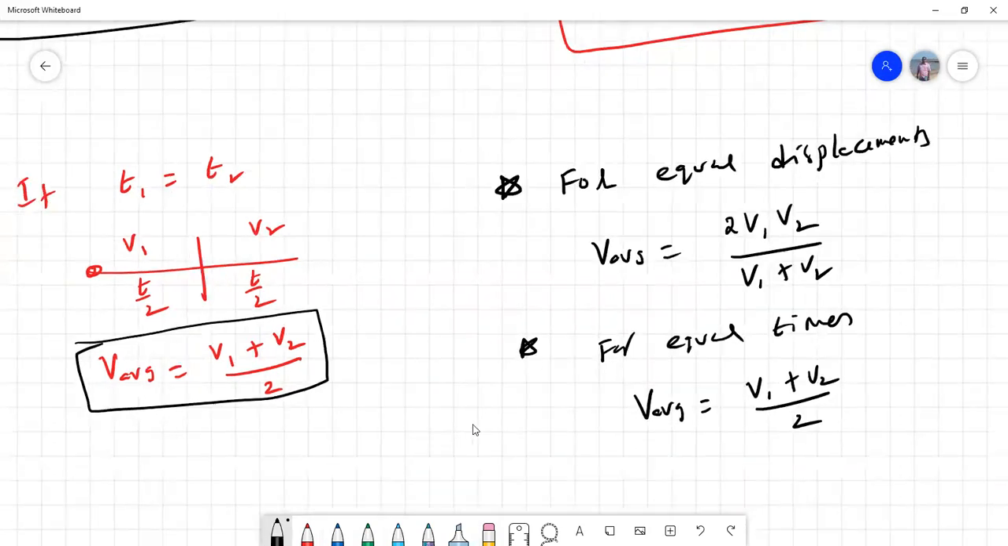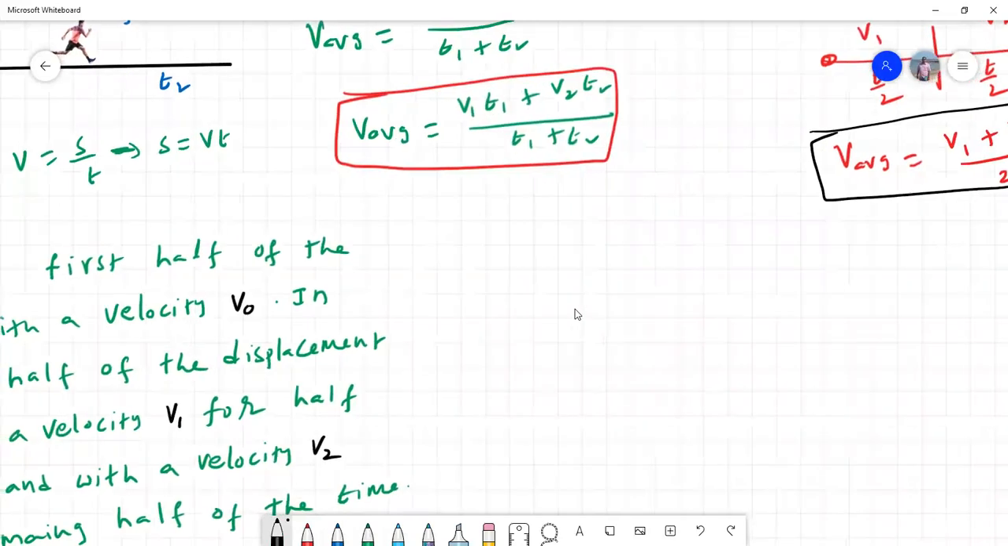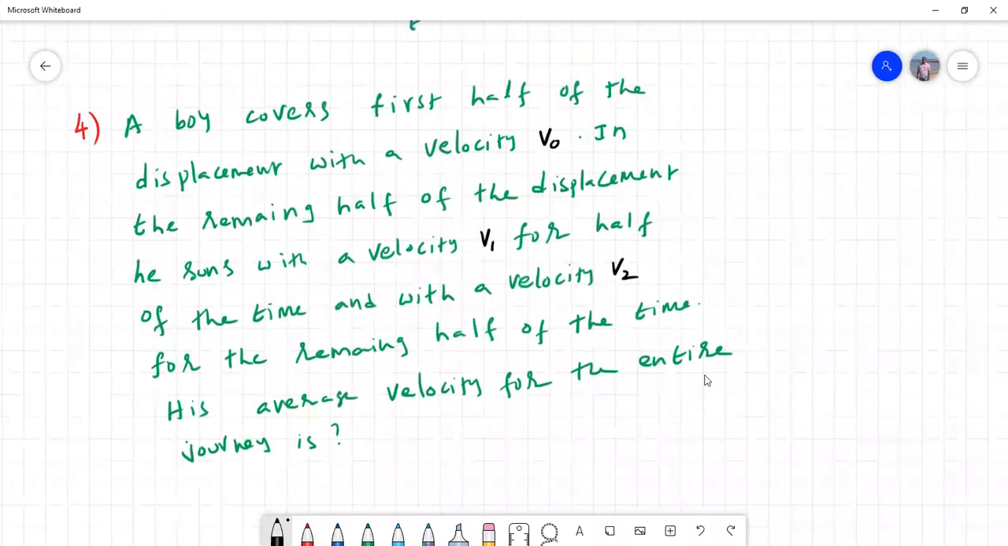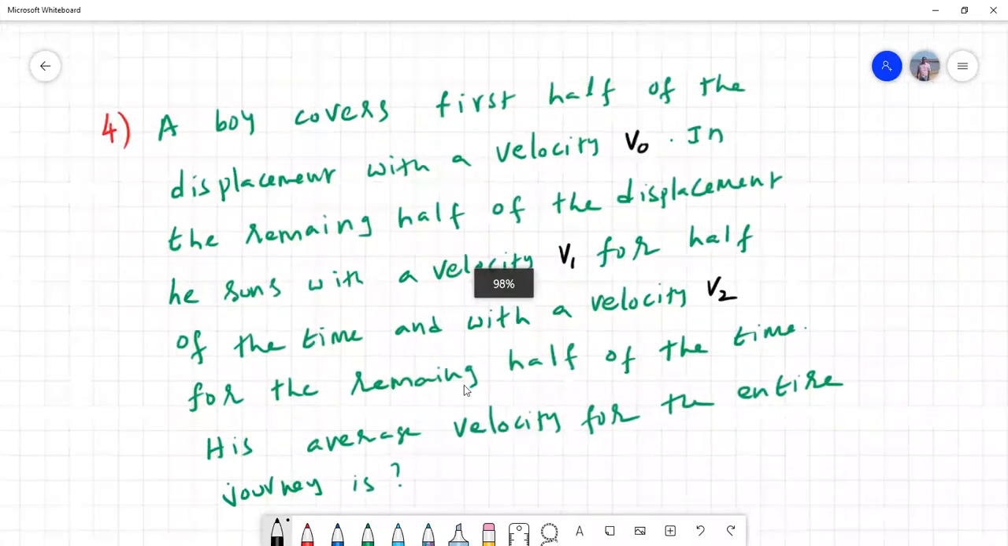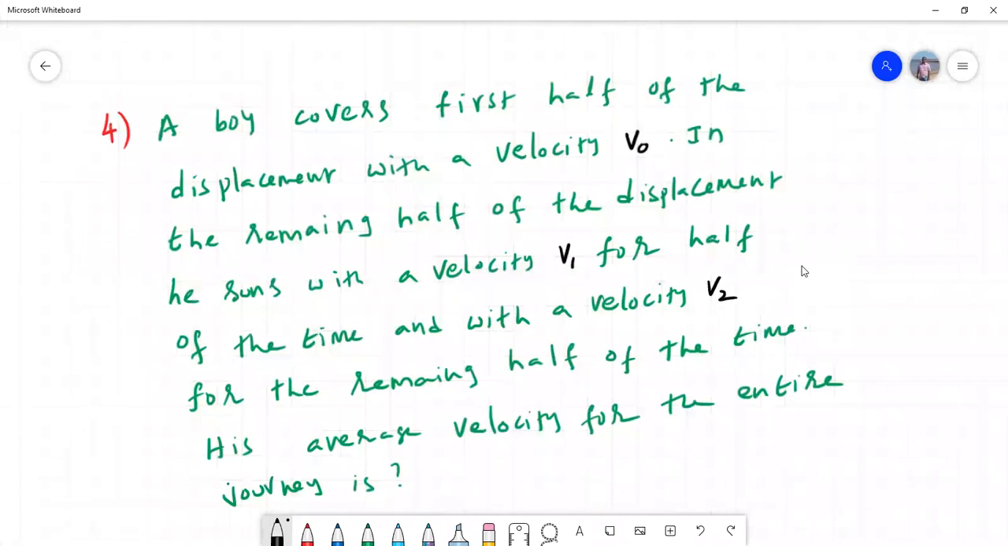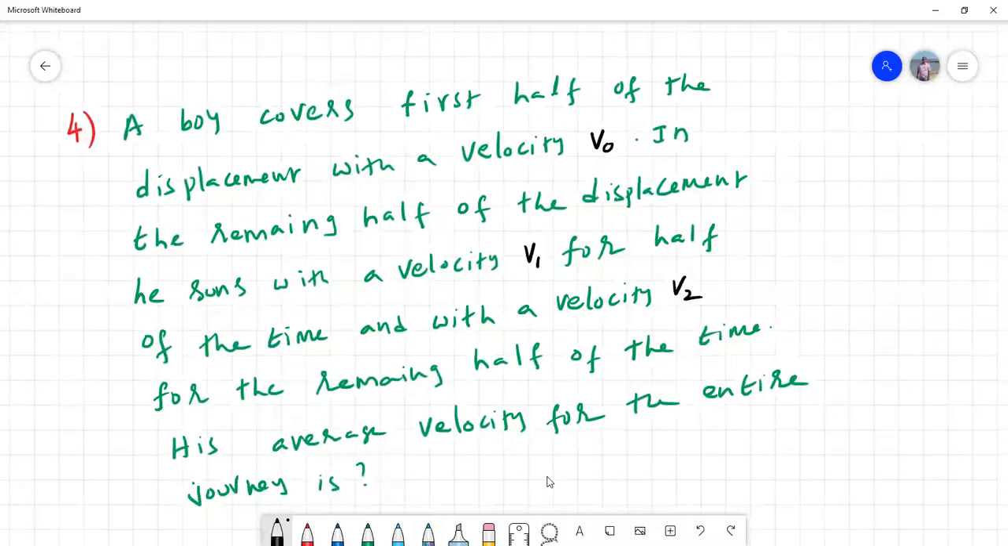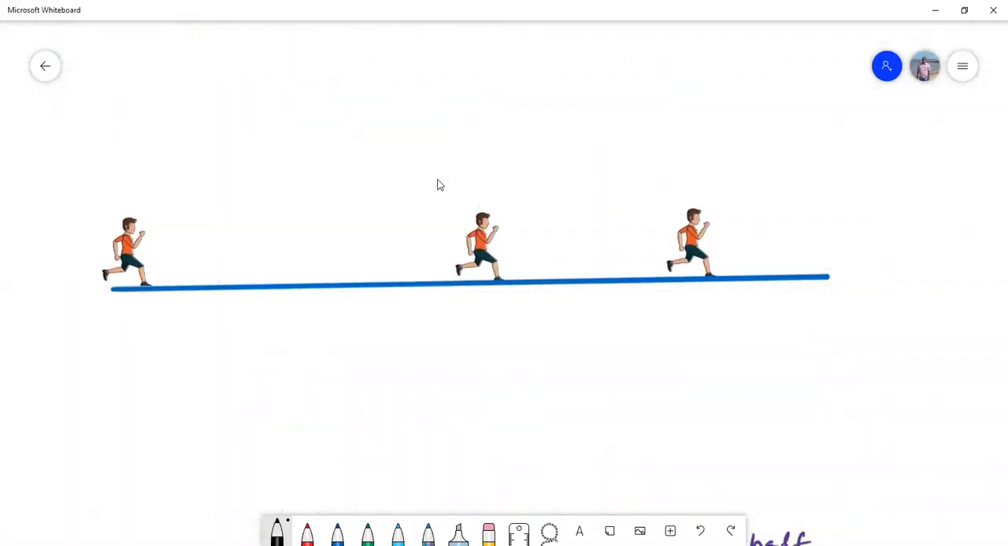Now in the next problem, I'll see how I'm going to solve it. I'll use both the equations. This is a very, very interesting problem. Just look at it. So what is the question? Let me read it out. A boy covers the first half of the displacement with velocity v0. In the remaining half of the displacement, he runs with a velocity v1 for half of the time and with velocity v2 for the remaining half of the time. His average velocity for the entire journey is... look at how this boy is moving.